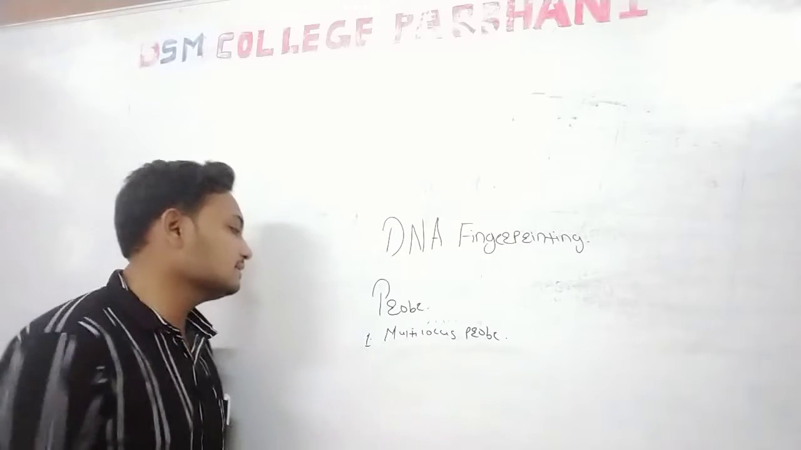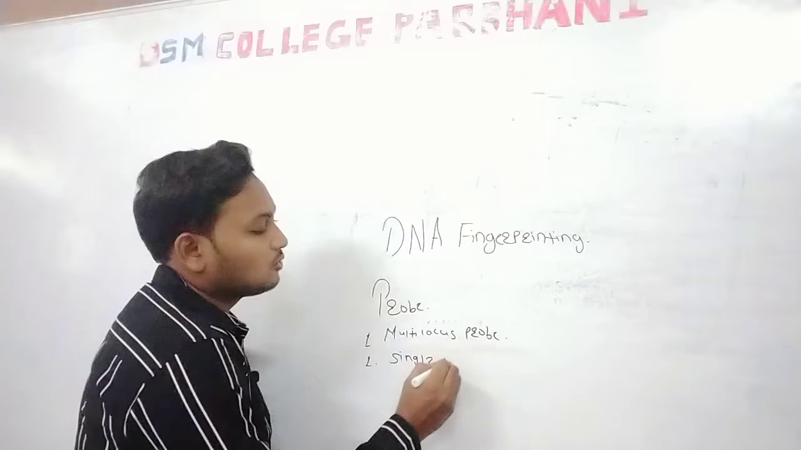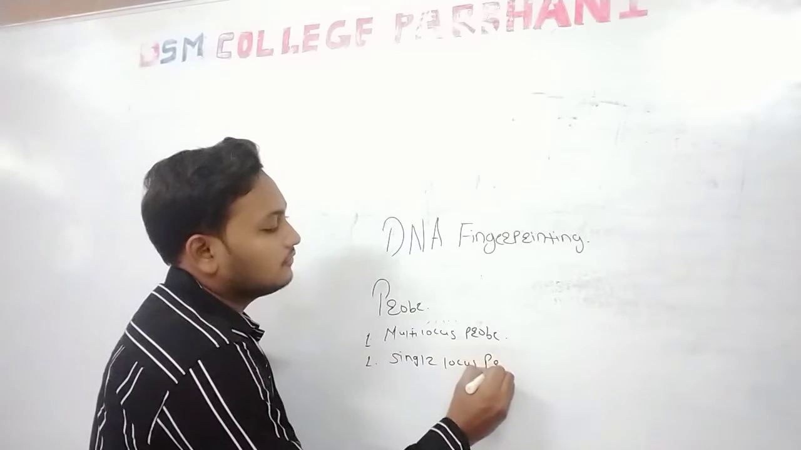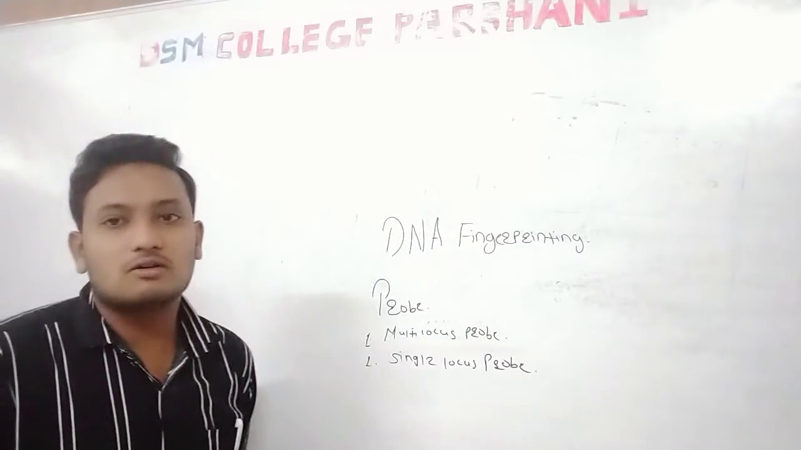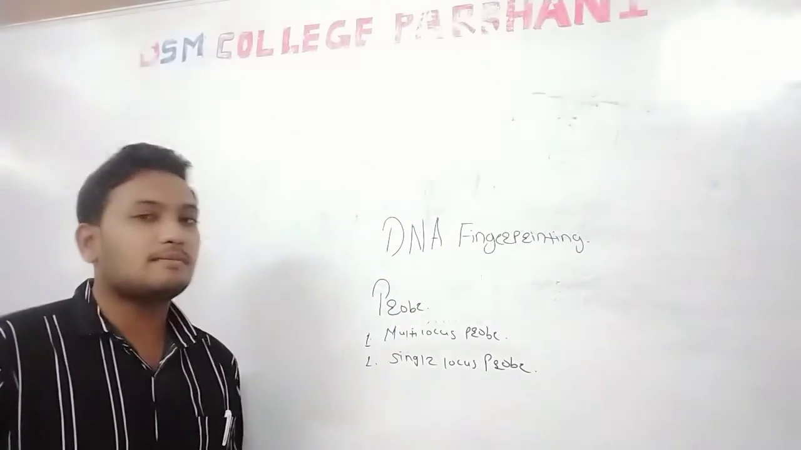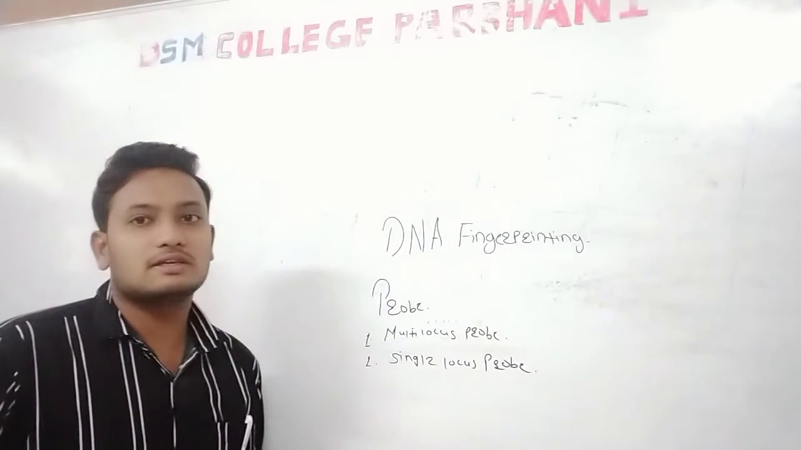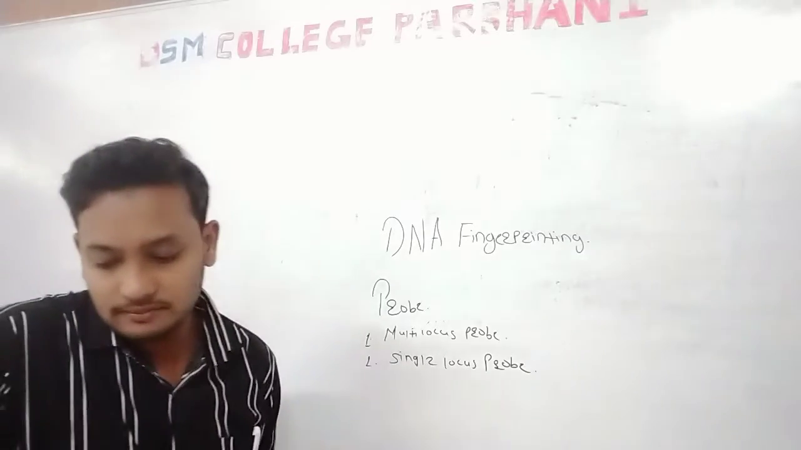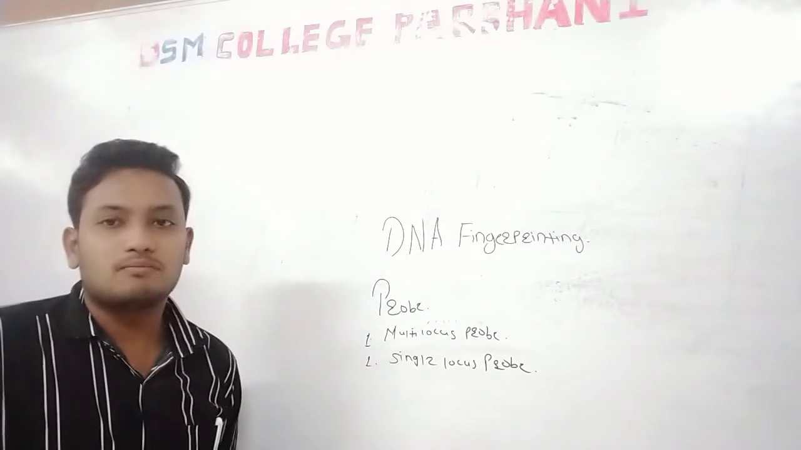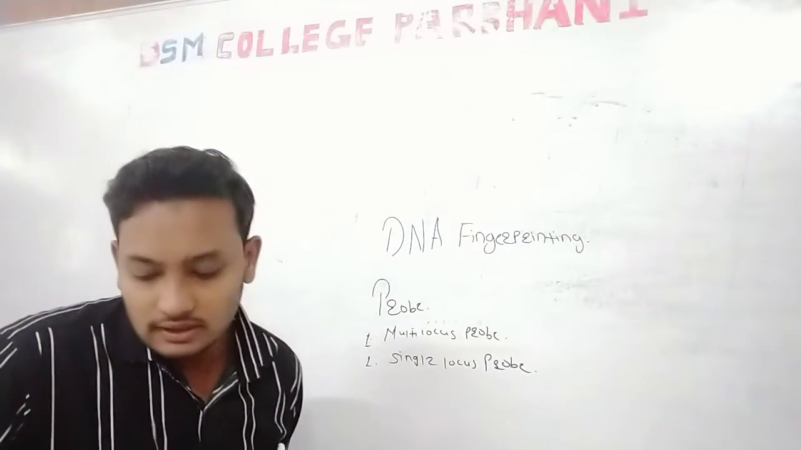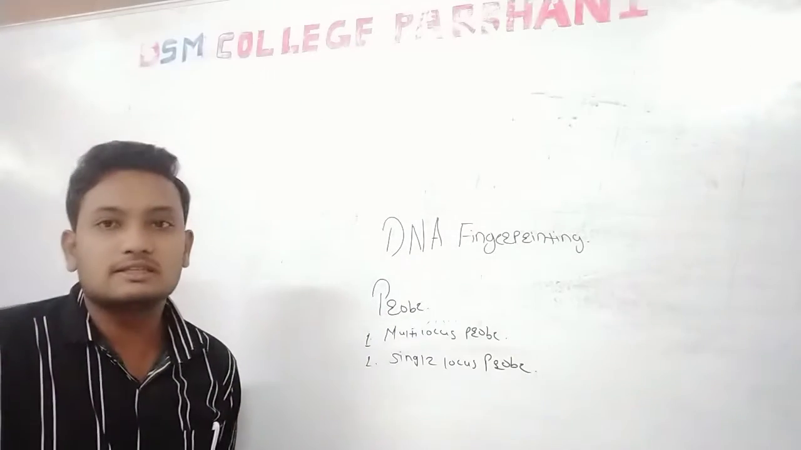Another is the single locus probe; these are the two probes designed for DNA fingerprinting. The single locus probe is simple: it binds to only a single position on the repeated sequences of the sample. It binds to the target DNA at only one point. For an individual, only two bands will be produced using these probes.